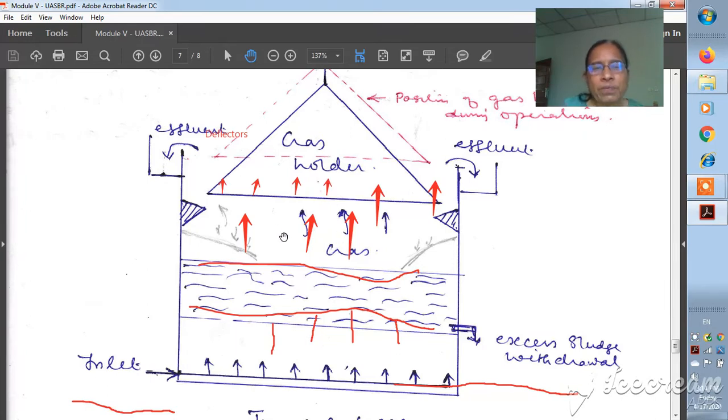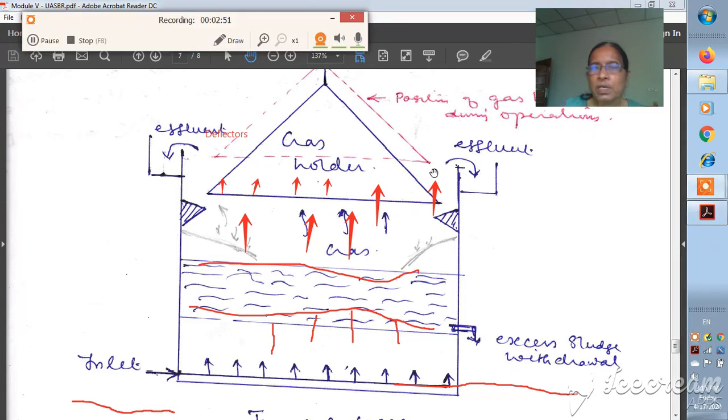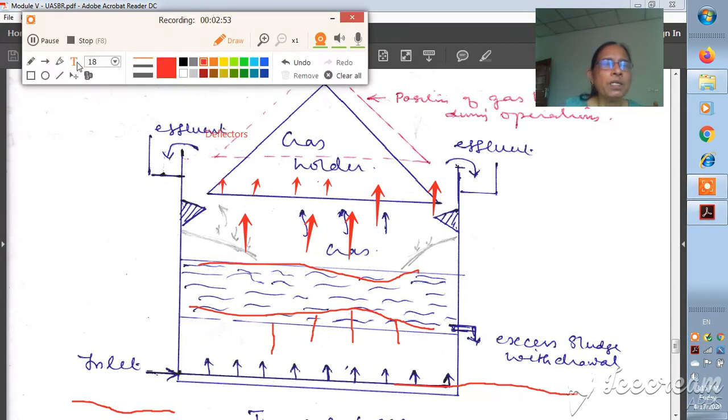And what will happen with the flocks which were lifted by the gas? By gravity, they will try to settle down. When the gas is released, the flock, which has a little mass, will come down, or it will settle by its own gravity. So now the flock will come down, the small flocks.